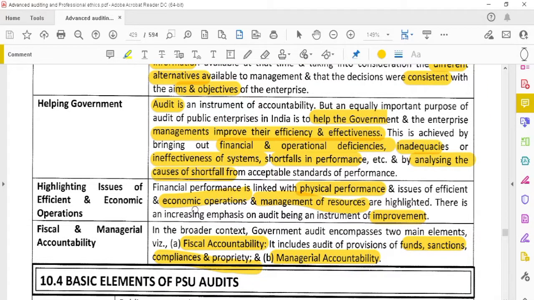Okay, now financial performance: if a company earns good profits, that will be linked to the hard work of the company.